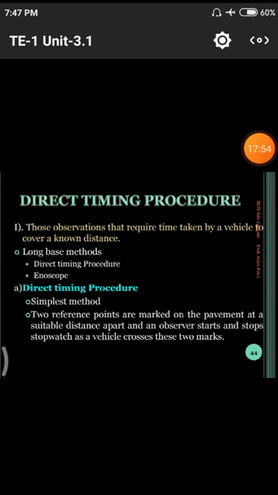Next one we have is the direct timing procedure. What is the direct timing procedure? Those observations require the time taken by the vehicle to cover a known distance. What is a known distance? Whenever we are moving at a particular place for our daily purpose, that is a known distance to us.